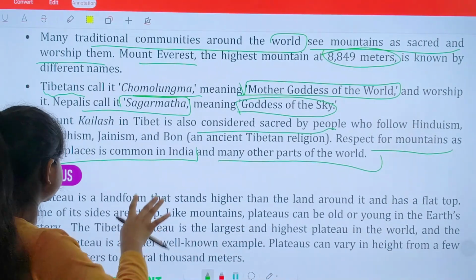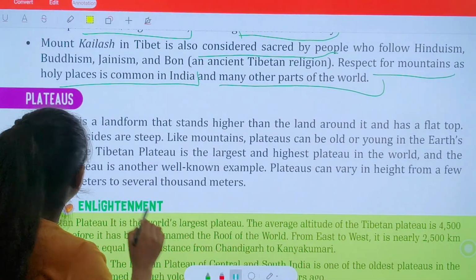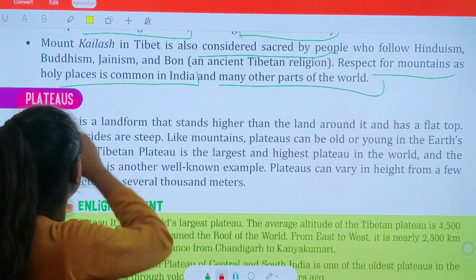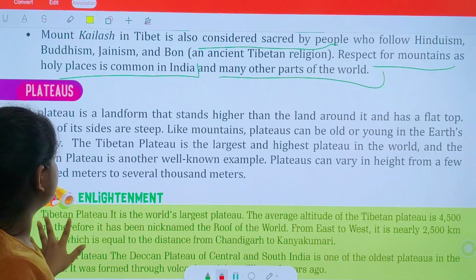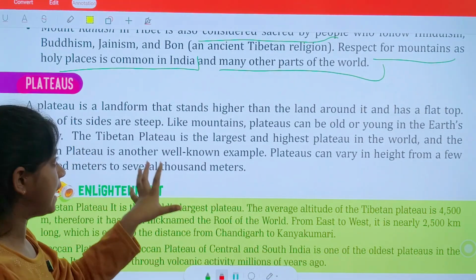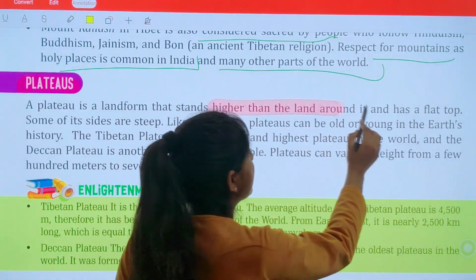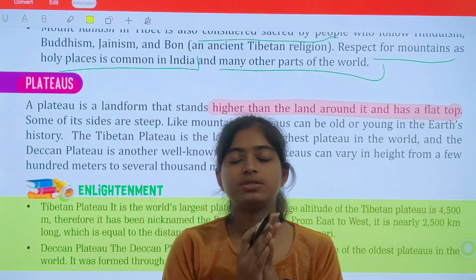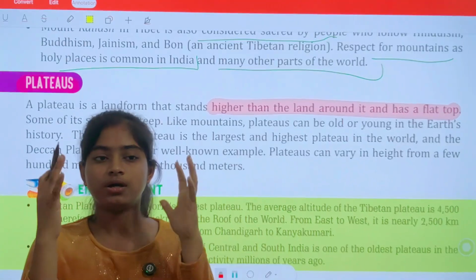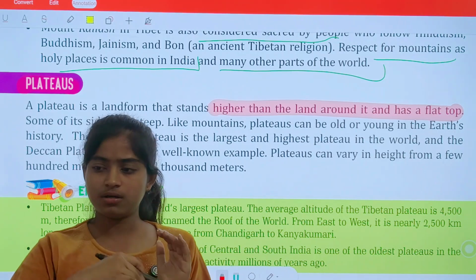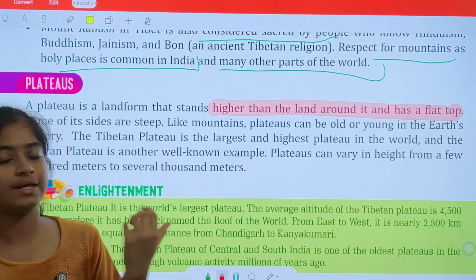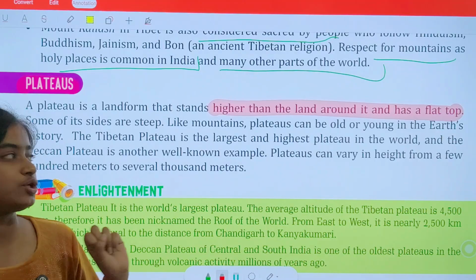Okay, now we are moving on to the next part of our chapter, which is plateaus. Let's talk about it. A plateau is a landform that stands higher than the land around it and has a flat top. We have discussed that mountains also have higher land as compared to the surrounding land, but the difference is that plateaus do not contain any topmost point at the top.